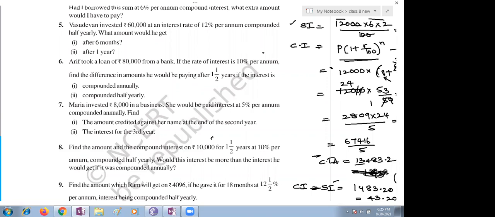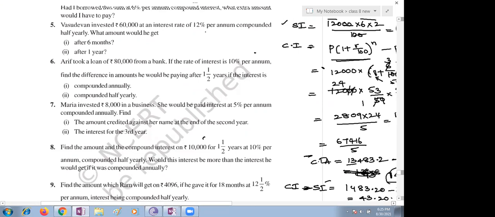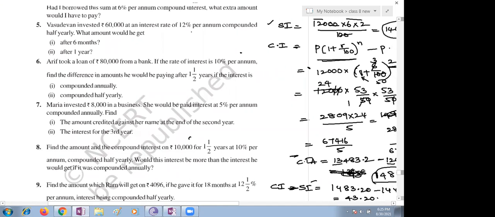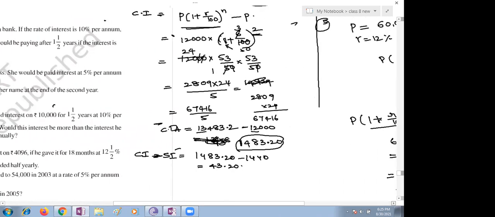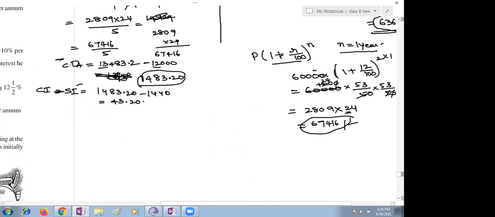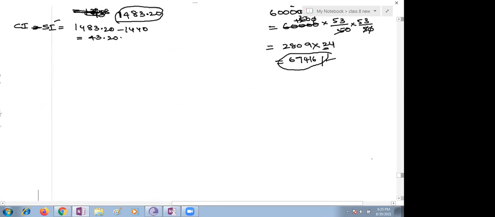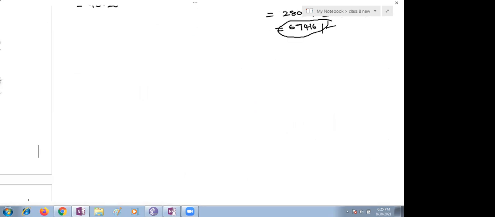Just a minute, children. No, first calculate 1 year as usual, but for the half year you need to put the simple interest formula. We already did one variety of question. Can we do it as 80,000 into 1 plus 10 by 200 whole power 2 into 1 by 2, which will be 3? Just a minute, I will help you.